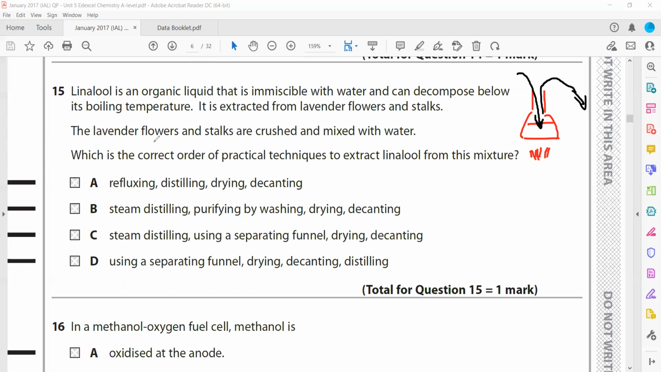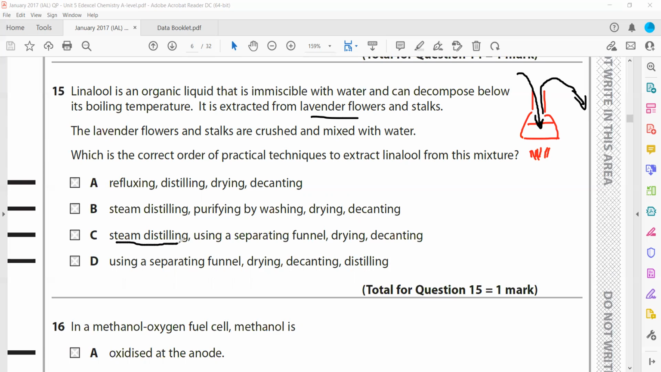So, lavender flowers and the stalks are crushed and mixed with water. It is extracted from lavender flowers and stalks. Which is the correct order of practical technique to extract linalool from the mixture? So how can we extract?